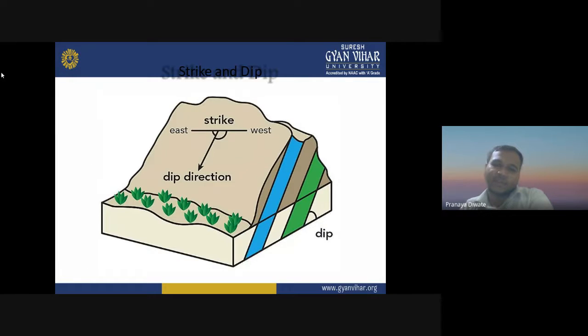Then we have strike and dip. Strike is trending from east to west, whereas dip is always exactly perpendicular, so it will run from north to south.